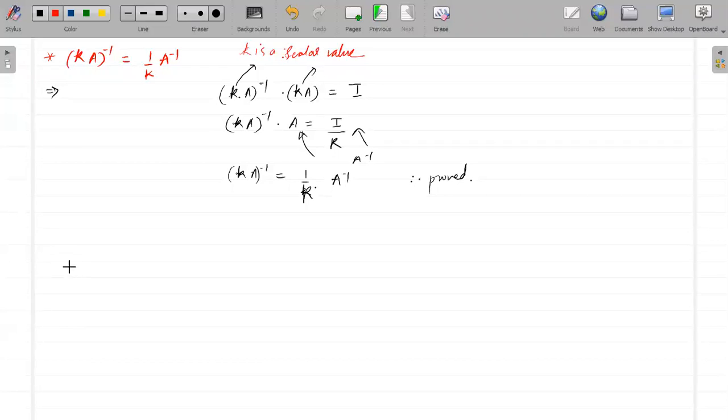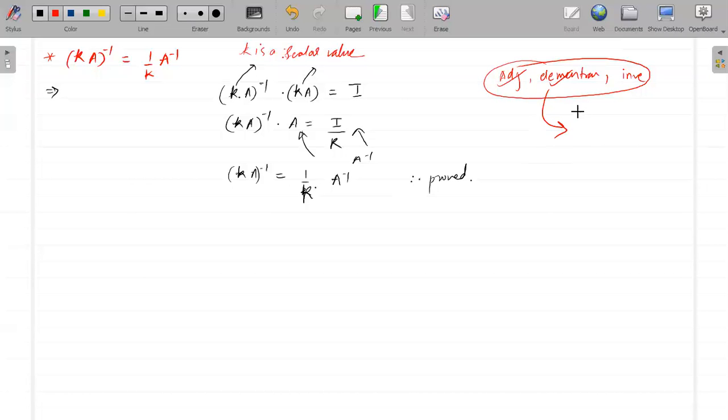From now onwards, for 2 or 3 days, we will simply solve questions based on inverse. We have not solved enough questions based on the adjoint, elementary transformation and the inverse. So for these 2-3 days we will do adjoint, elementary transformation and inverse, and then afterwards we will move on to the solution of equations.